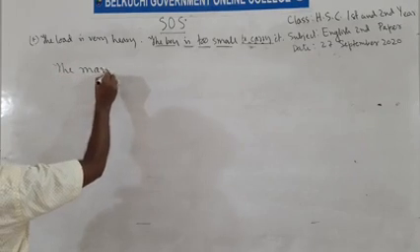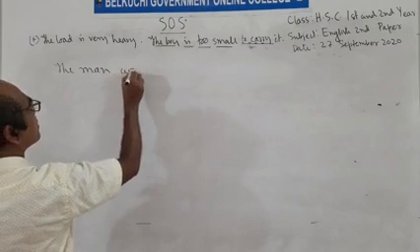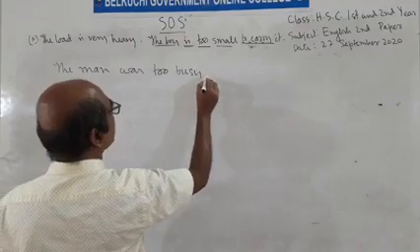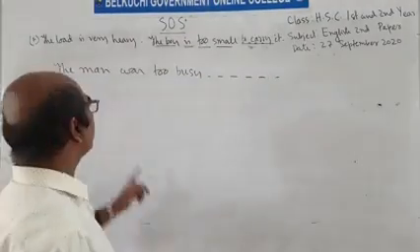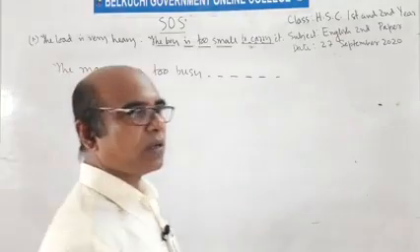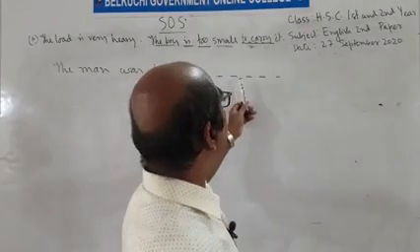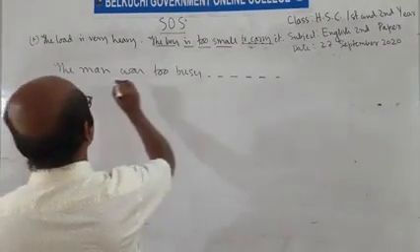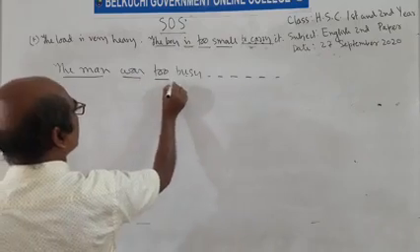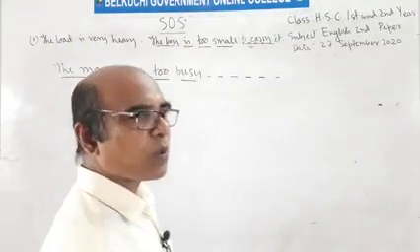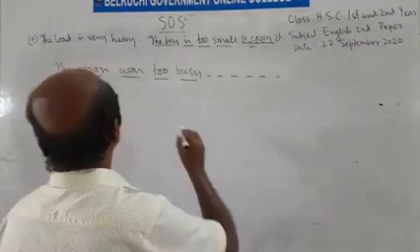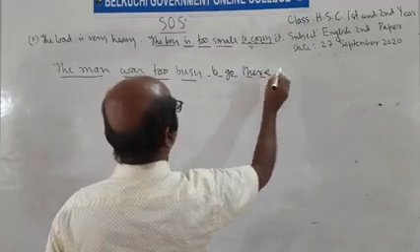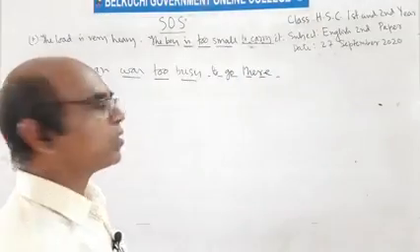The man was too busy. The same structure. The man was too busy. Now we can complete the sentence by using this structure. The man was too busy. Now the subject is the man, verb to be, to, adjective. Now we can use an infinitive to complete the sentence. The man was too busy to go there. The man was too busy to go there.